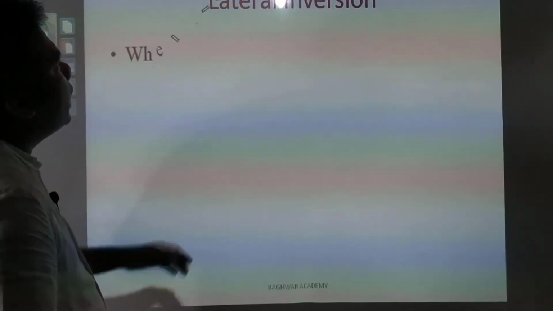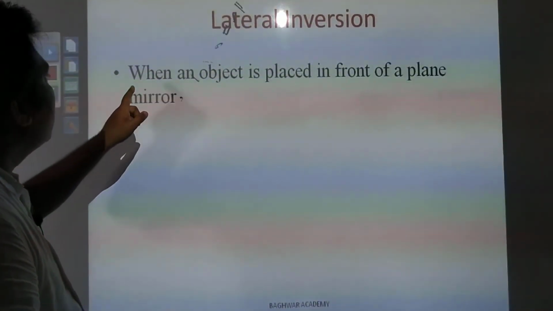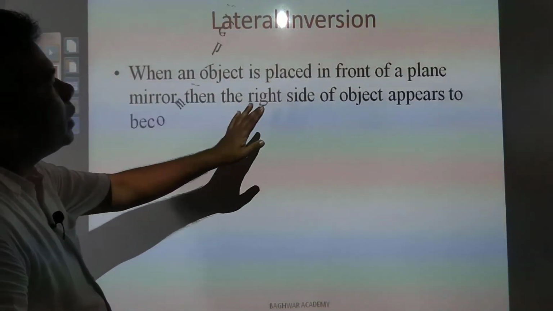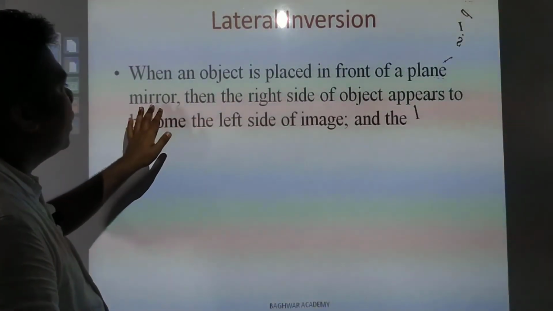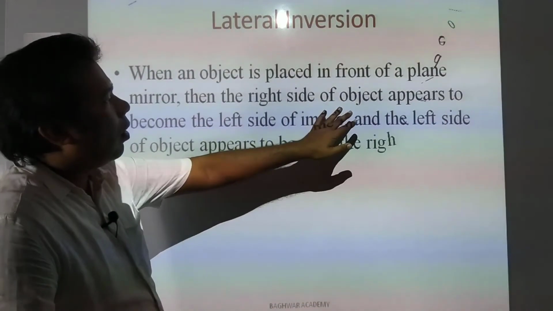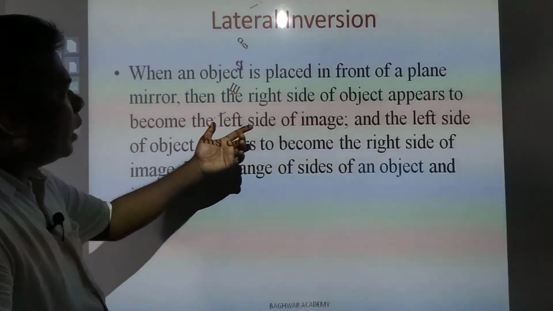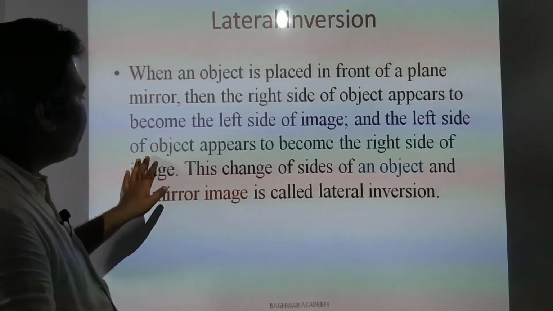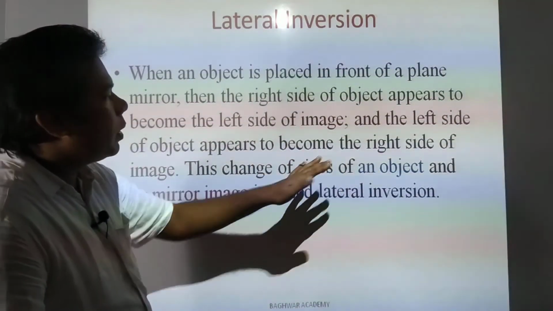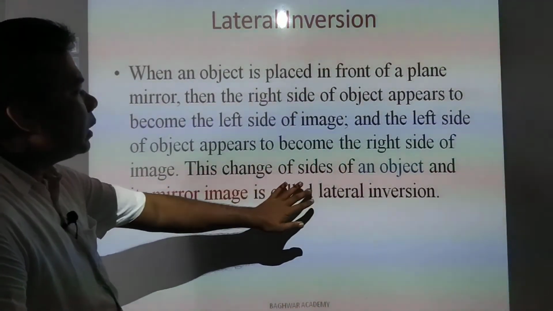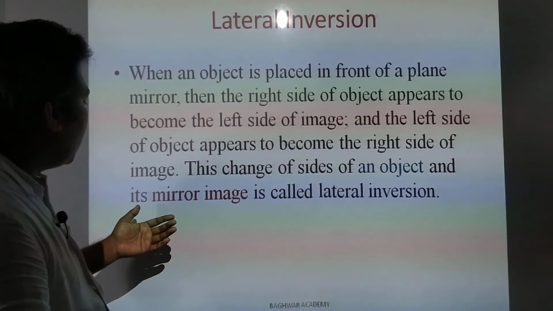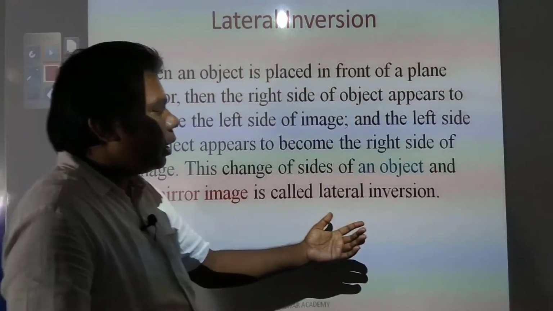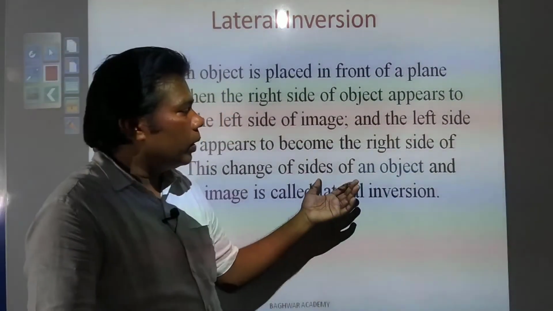Next we will see lateral inversion. When an object is placed in front of a plane mirror, then the right side of the object appears to become the left side of the image, and the left side of the object appears to become the right side of the image. This change of sides of an object and its mirror image is called lateral inversion. So that you need to remember.